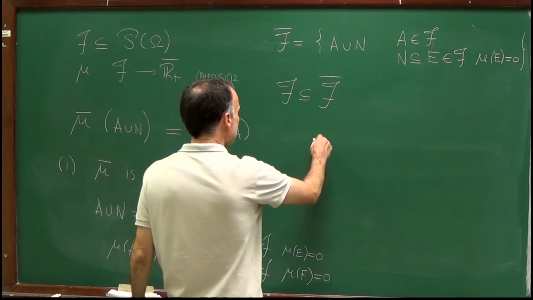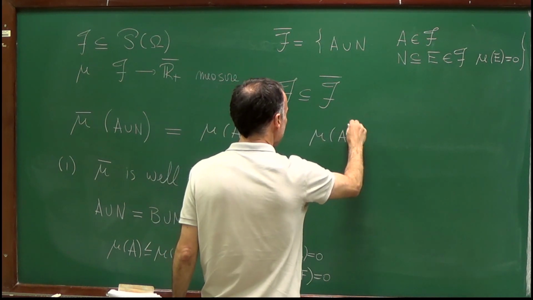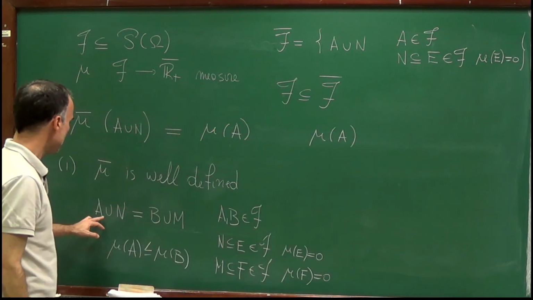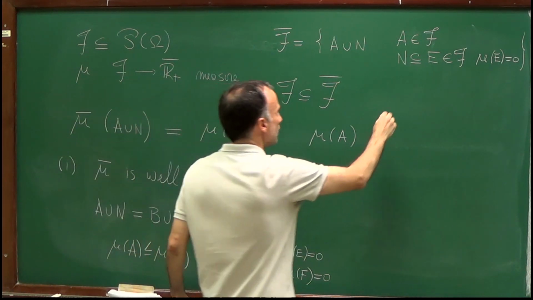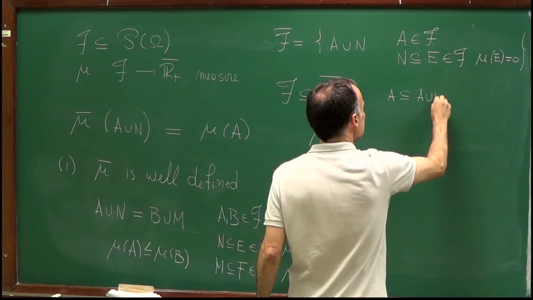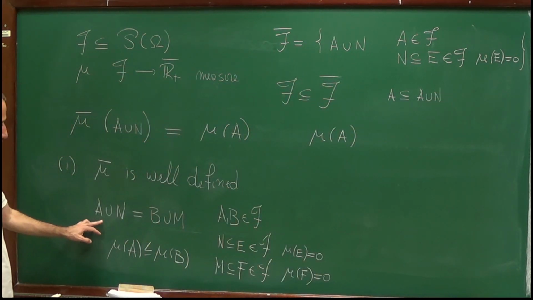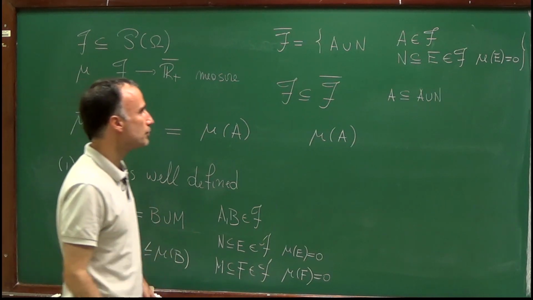So A is certainly contained in A union N, right? But A union N is equal to B union M.